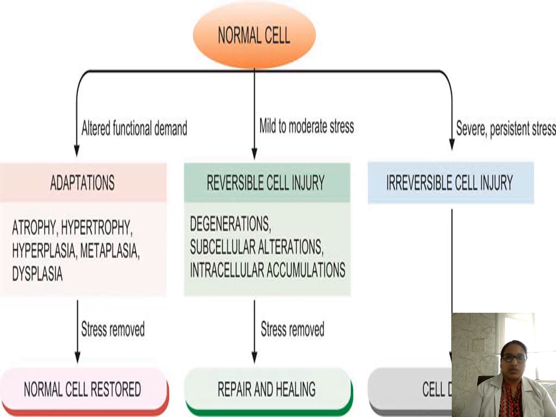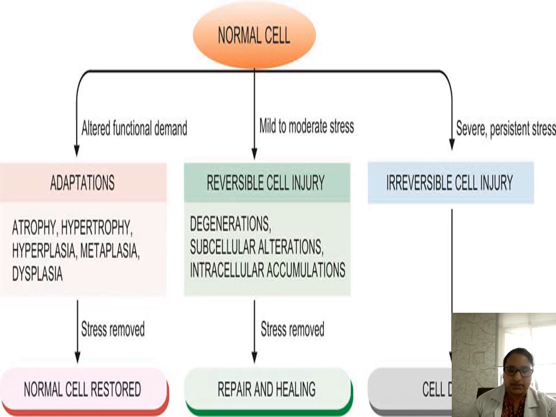And if there is mild to moderate stress, the cell will undergo reversible cell injury. Either there can be some degenerative changes or some subcellular alterations or intracellular accumulations. And when the stress is removed, repair and healing of the cell will occur. And if the stress is severe and persistent, then irreversible cell injury will occur, which leads to cell death, either in the form of necrosis